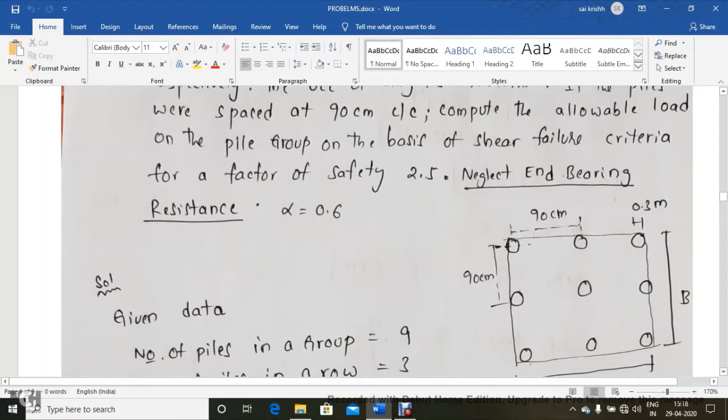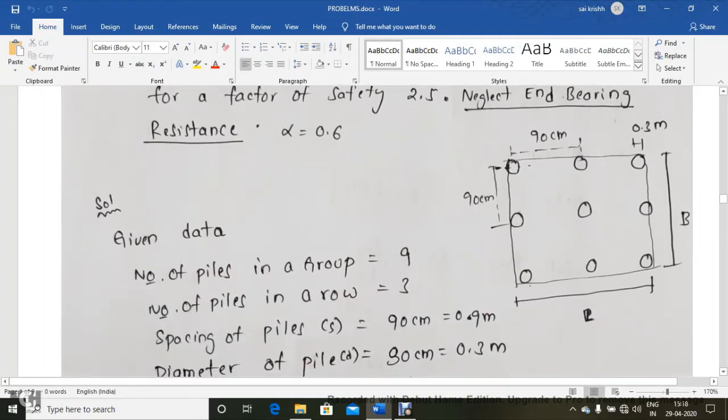Again here you can clearly observe end bearing resistance is neglected. Alpha value is 0.6. So first we need to draw the diagram. 9 piles have been arranged in a square pattern like this, 3 piles in a row, and the spacing between pile and pile is 90 centimeters. We can rewrite that as 0.9 meters, and the diameter of the pile is 0.3. We can get the width of this pile group, B, equal to 2 into S plus D, since here we have two spacings.